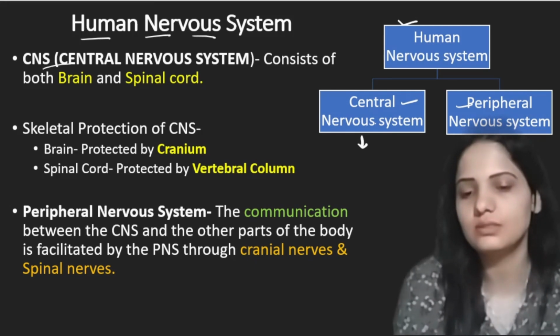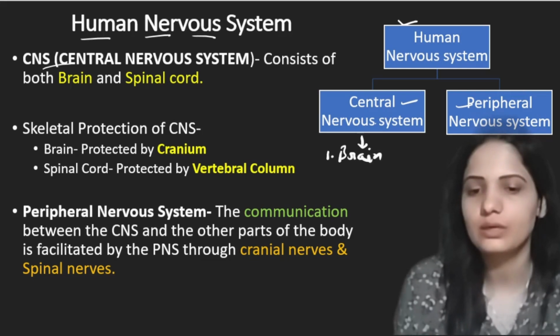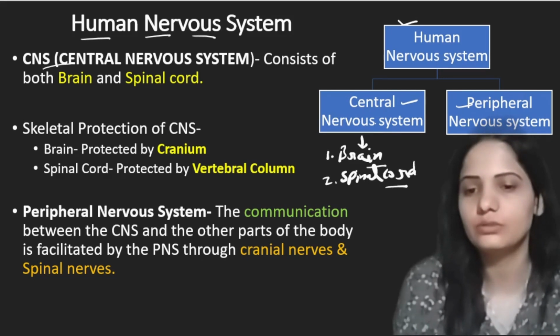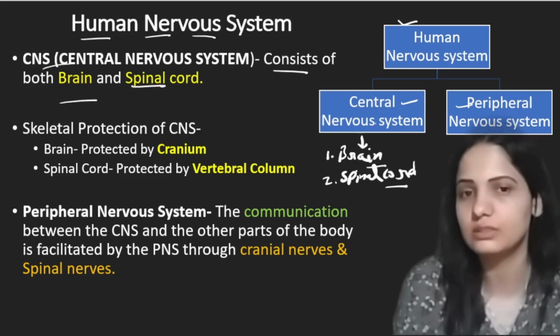Now central nervous system consists of two parts. It has two components. First is the brain, second is the spinal cord. These are the two main components of the central nervous system. I have written here too. It consists of both brain and spinal cord. These are the two main parts of the human nervous system.